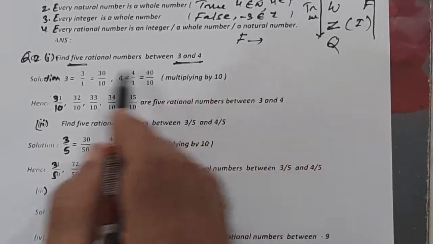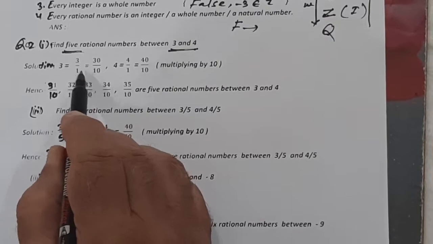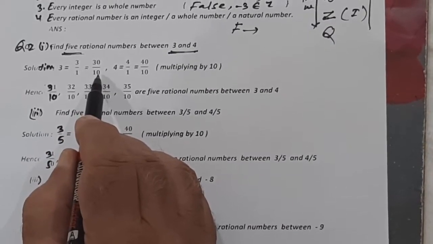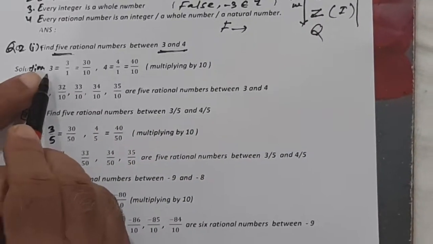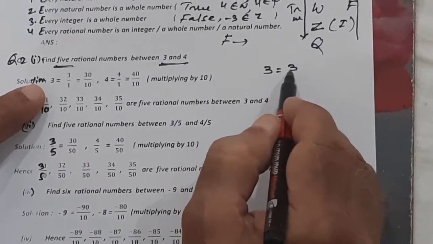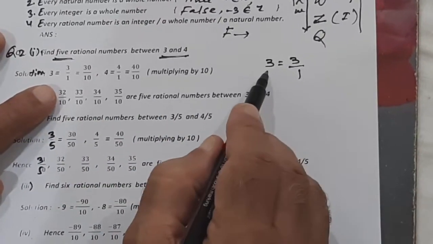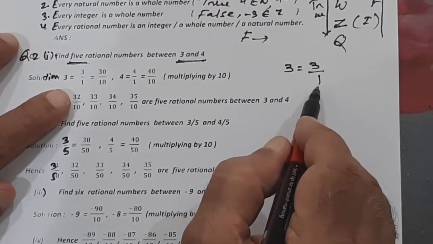But to avoid all this thinking, I have given you the solution that we should multiply by 10. See how to multiply now. Here, 3 can be written as 3 upon 1.